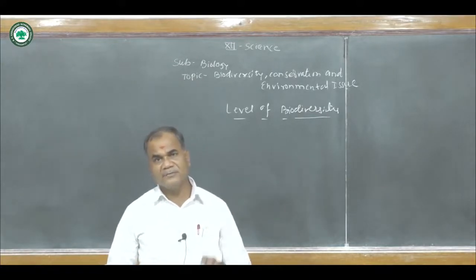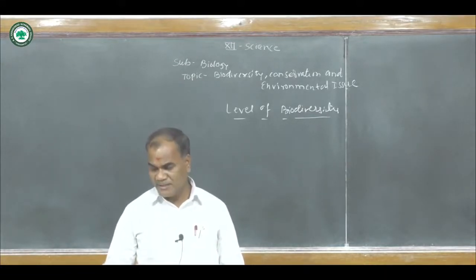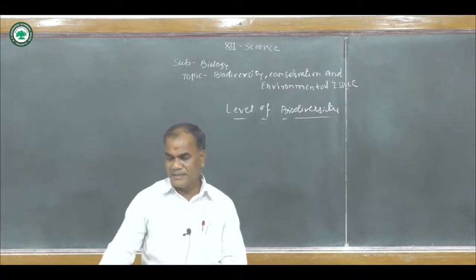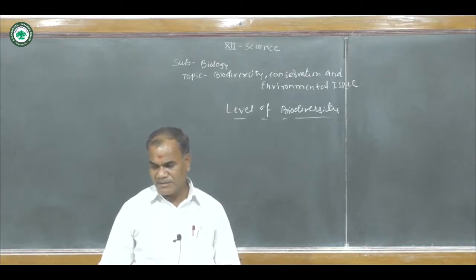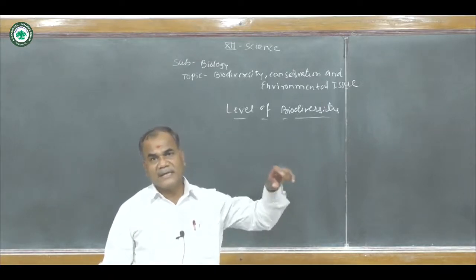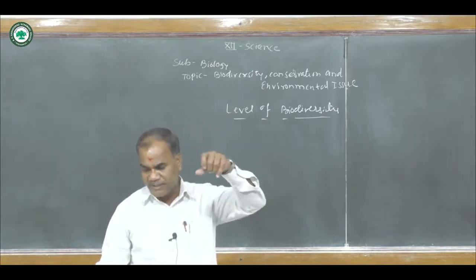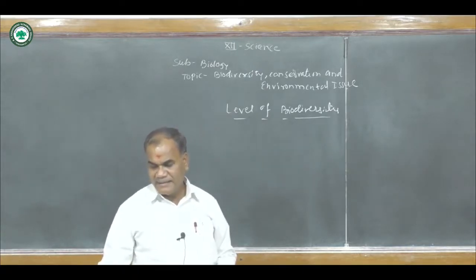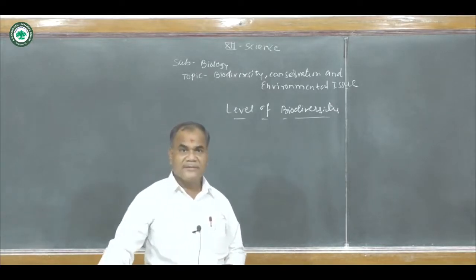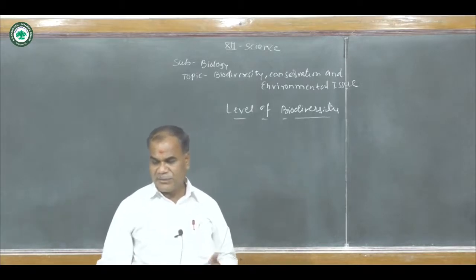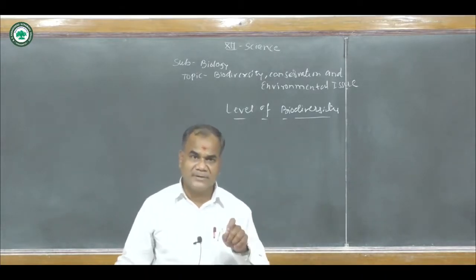This biodiversity of living organisms can be observed at various levels, ranging from molecular to ecosystem, that is the major hierarchical levels, and interrelated levels of genetic diversity, species diversity, that is the community, and ecosystem diversity, that is the ecological diversity.